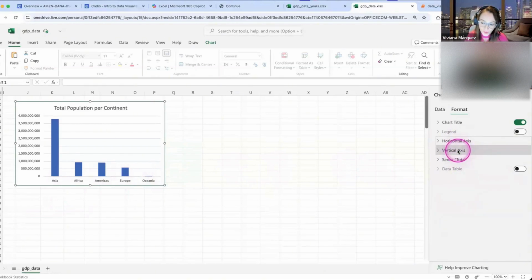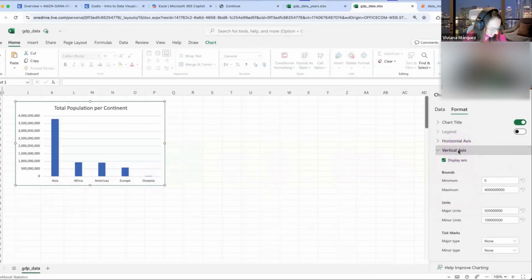For the vertical axis, I really don't like how Excel does it. It's a little bit annoying. Because, for example, I don't like here that it shows these numbers. Like, I don't really need to see all these billions. A 4B would be enough, right? Because then you would know what it is.